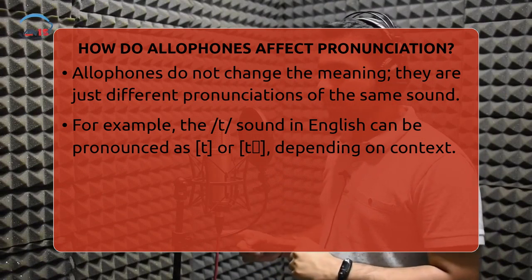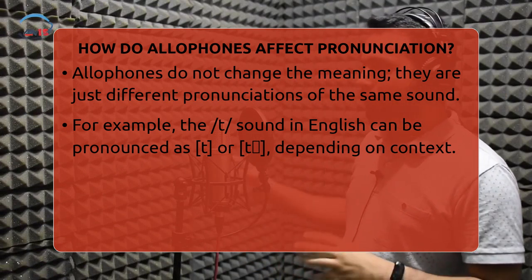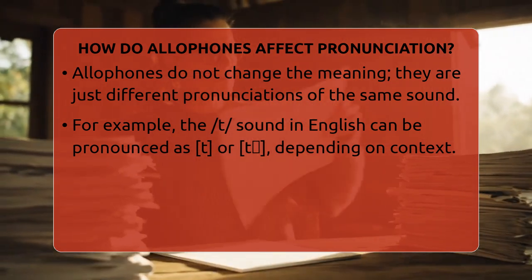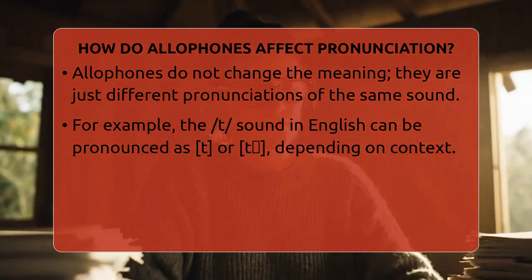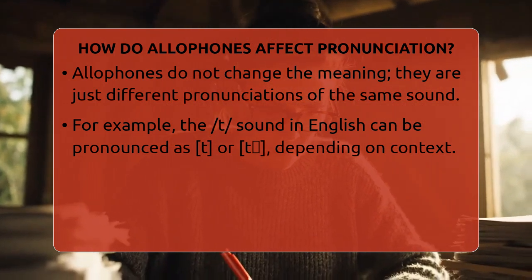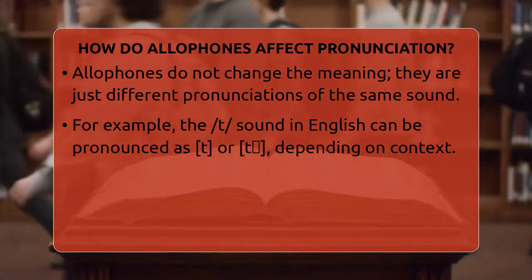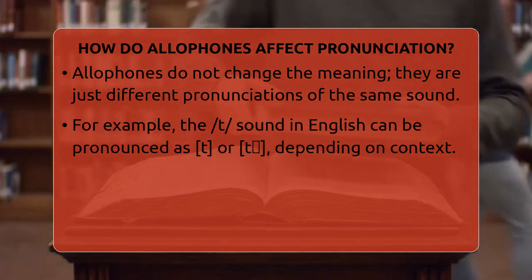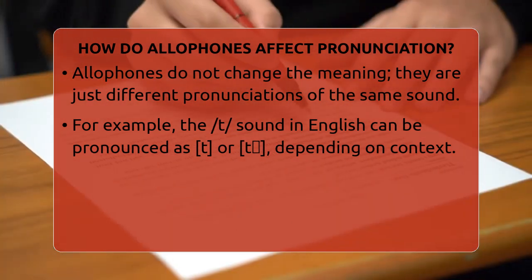Allophones influence pronunciation in a few key ways. First, the sounds you use depend on the sounds before and after. This is called phonetic context. In Spanish, the D sound is pronounced as D in dolor, but as eth in nada because of the surrounding sounds. The context changes how the sound is produced.